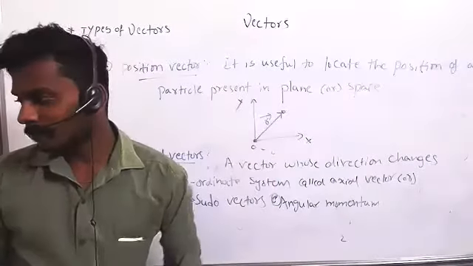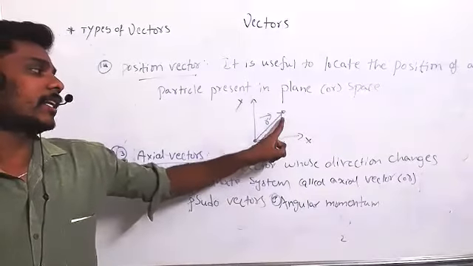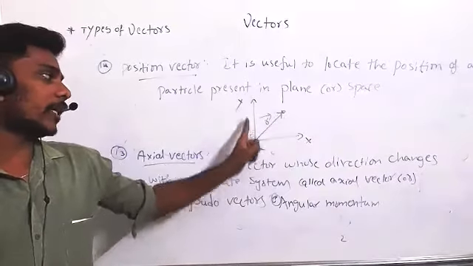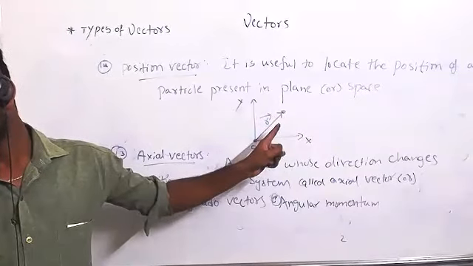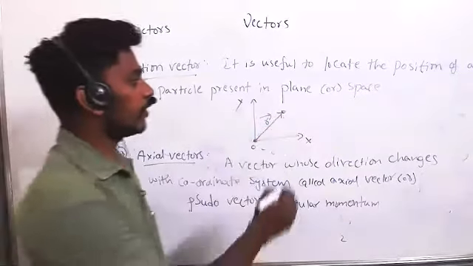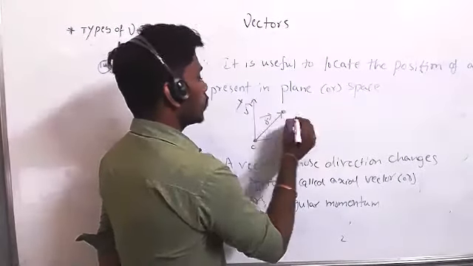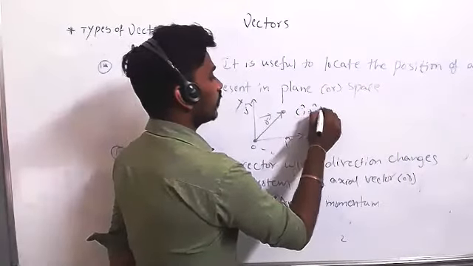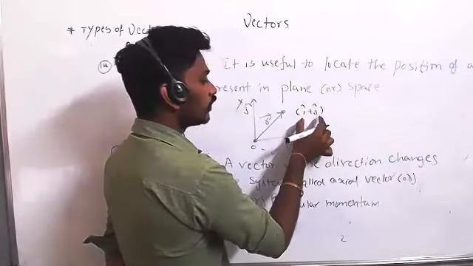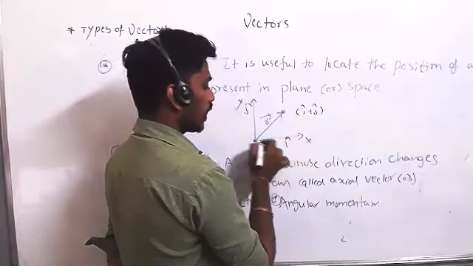If you want to reach this particle, we can go along the x direction and along the y direction, right? So this position vector we write with i cap and j cap. From here to here is i cap, from here to here is j cap.